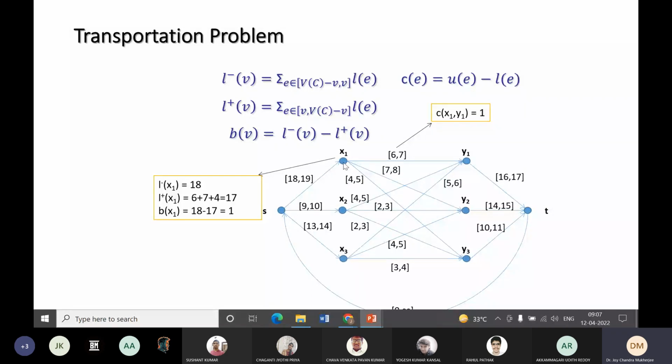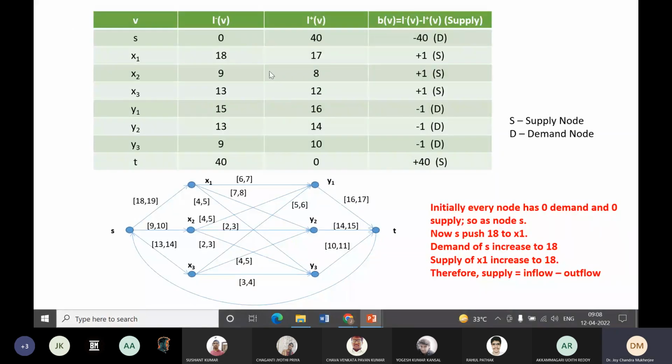Take an example x2. Here minimum inward flow is 9 and minimum outward flow is 4 plus 2 plus 2, that is 8. So 9 minus 8, 1 will be accumulated here. Take y2. The inward minimum flow is 7 plus 2, 9 plus 4, 13. And outward flow is 14. So 13 minus 14, minus 1, is accumulated here. So these values are calculated here. So for x1, x2, x3 it is plus 1. For y1, y2, y3 it is minus 1.